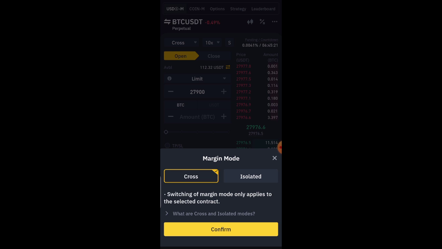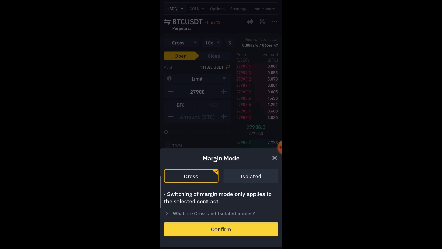So that is the work of cross margin. But if you are using isolated margin, what you are saying is that you are dedicating and separating that open trade from others. So if you are making losses on that trade, the profit on other trades is not going to cover the losses. I hope that's understood. I actually have a well detailed written article that explains all these terms in detail on my website. You can just go to profittalking.com and search for it. I'll also leave the link to that article on the display.